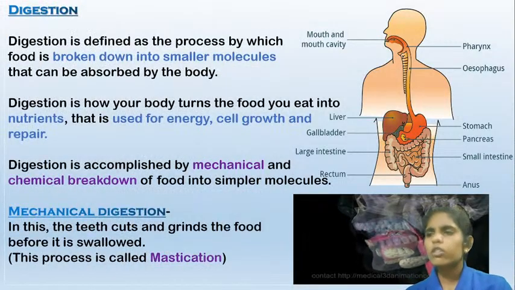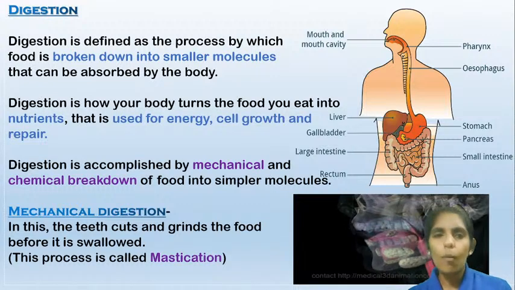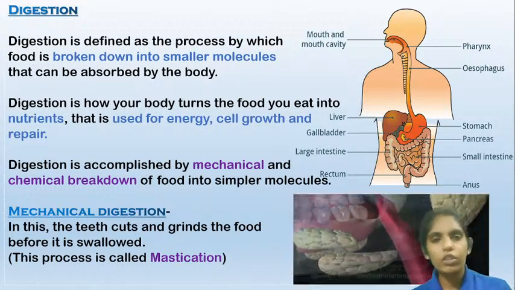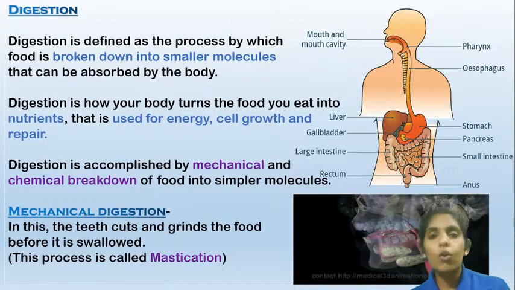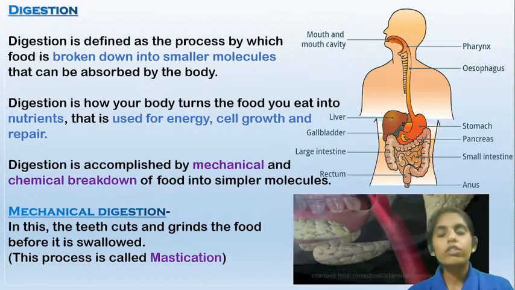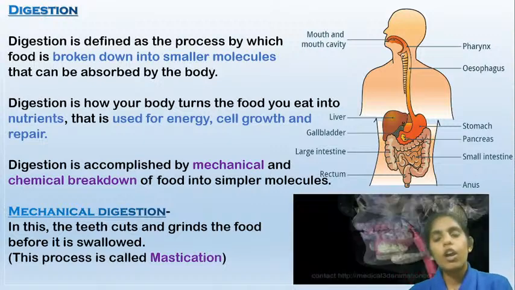So you all know that the digestive system is very complex in nature. Many organs come together and work in a coordinated manner to complete the digestion process, in order to digest the food we eat and provide us with all the necessary nutrients.